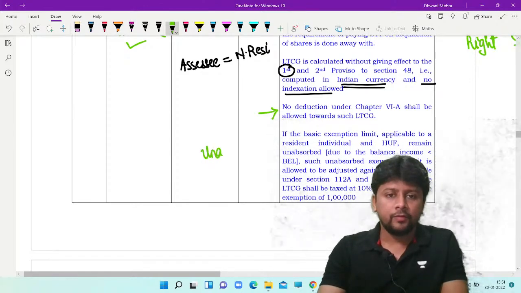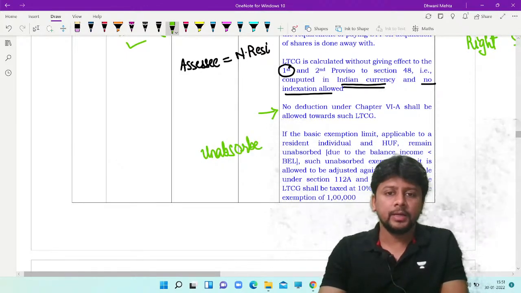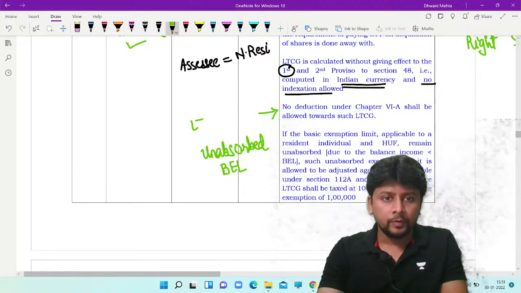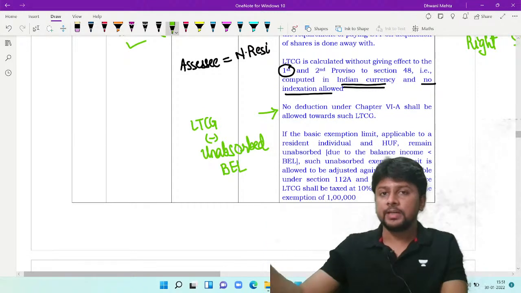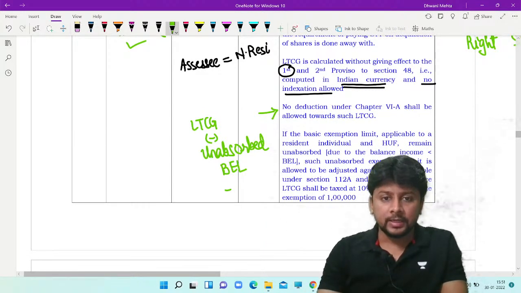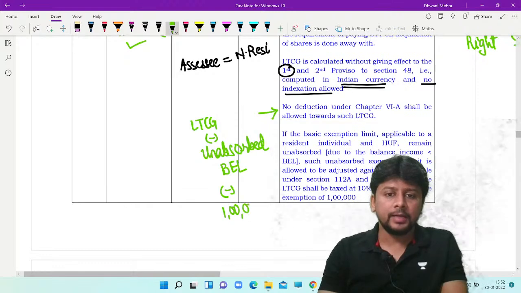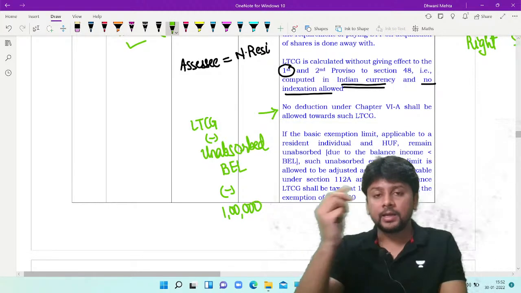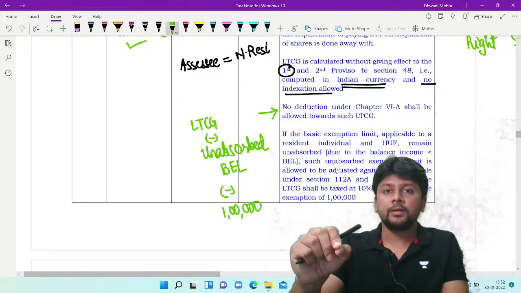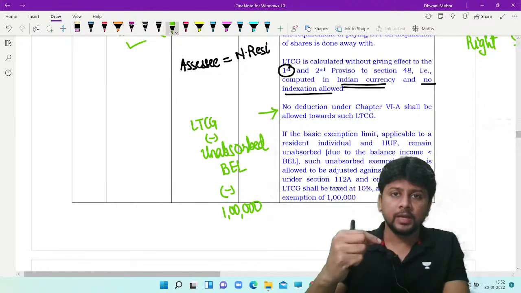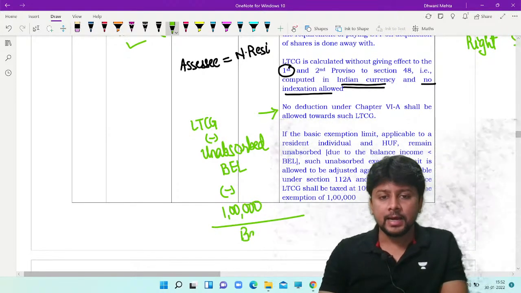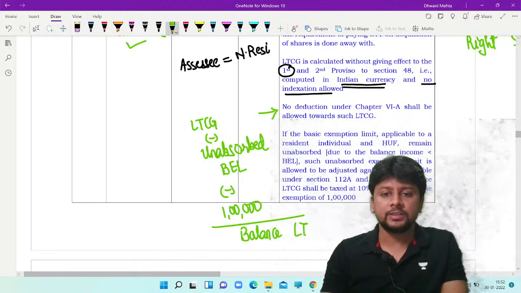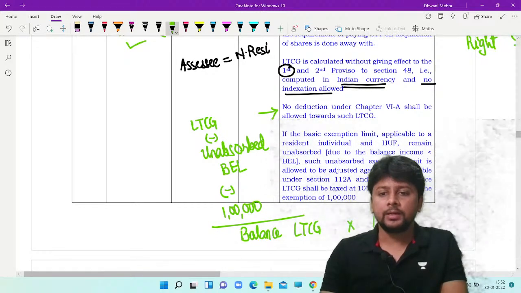Again, if you have any basic exemption limit remaining unabsorbed, you are allowed to adjust the unabsorbed exemption limit from the long-term capital gain. Please remember that this is not the same as 1 lakh rupees. So definitely I will be getting an exemption of 1 lakh, but I can adjust my basic exemption limit remaining pending against the long-term gain. Then the balance long-term gain, I can take an exemption of 1 lakh. Now, if there is any long-term gain still remaining, this will be taxed at the rate of 10%.